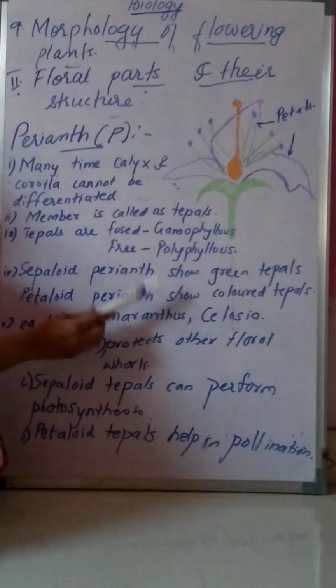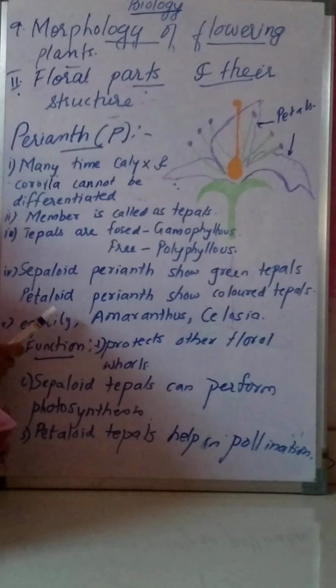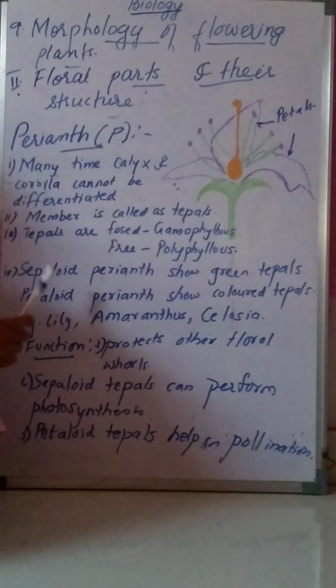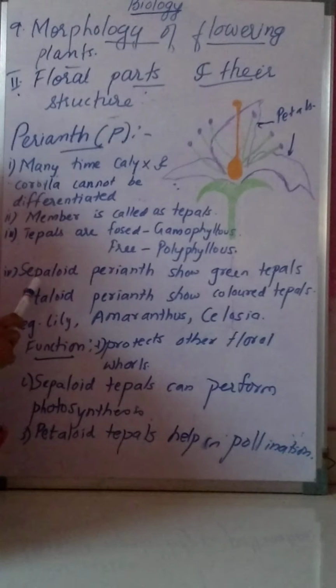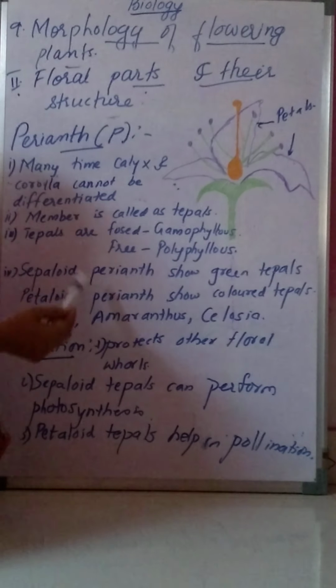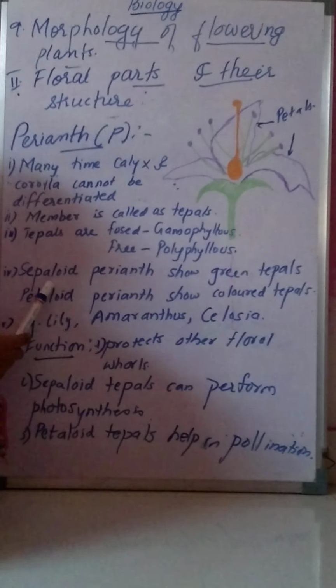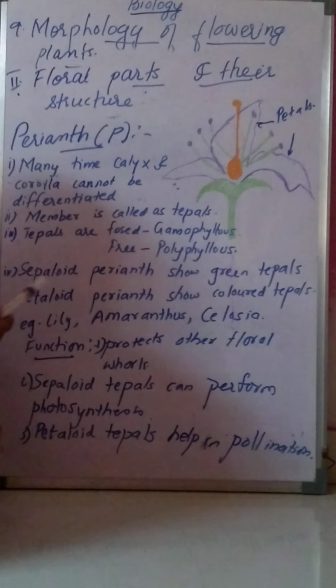And if colored petals are present, we call it petaloid perianth. So perianth may be of two types: sepaloid perianth or petaloid perianth. If we see the perianth green in color, we call it sepaloid perianth, and if we see it brightly colored, we call it petaloid perianth.